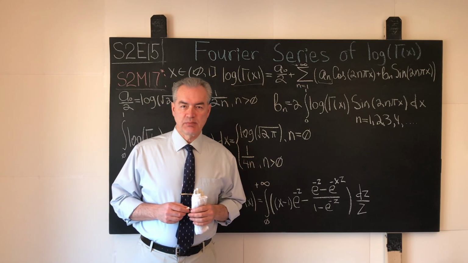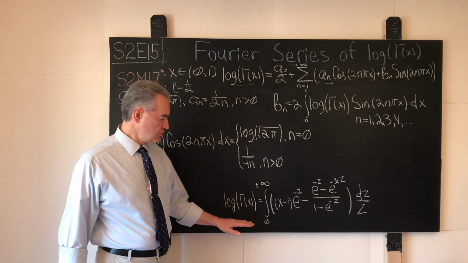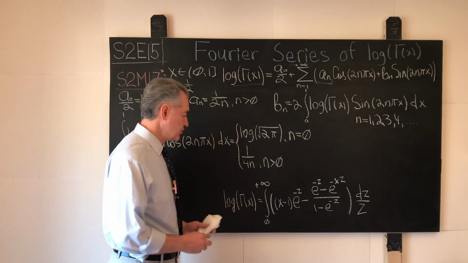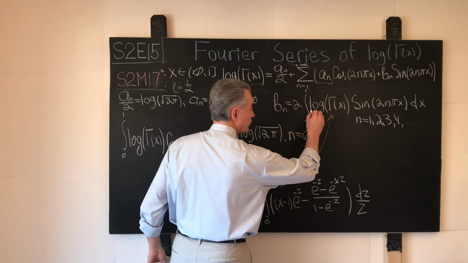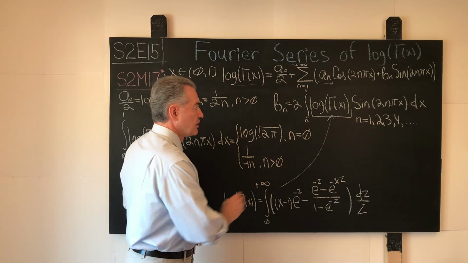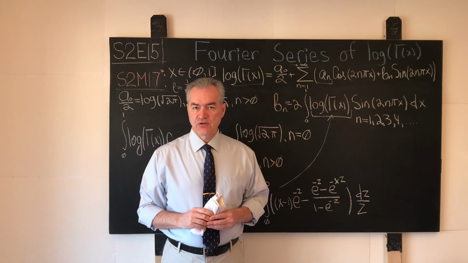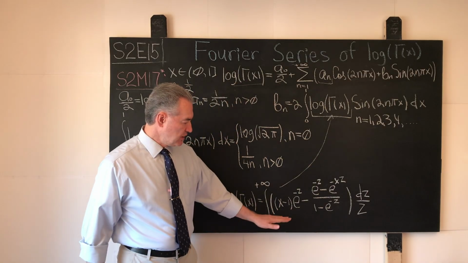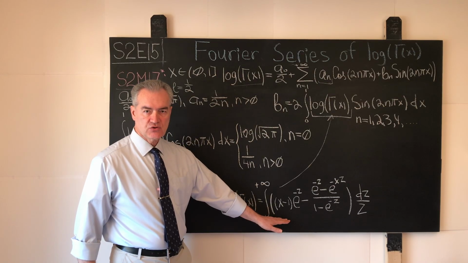The overall battle plan over here is to recall the following integral representation of the logarithm of the gamma function, and then substitute that integral representation into the formula for the Fourier coefficients Bn, and switch the order of integration in the resulting iterated integral. Before we do that, however, we will work with the integral representation of the logarithm of the gamma function shown over here.